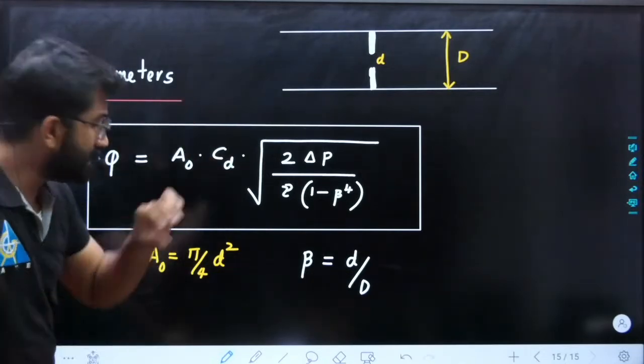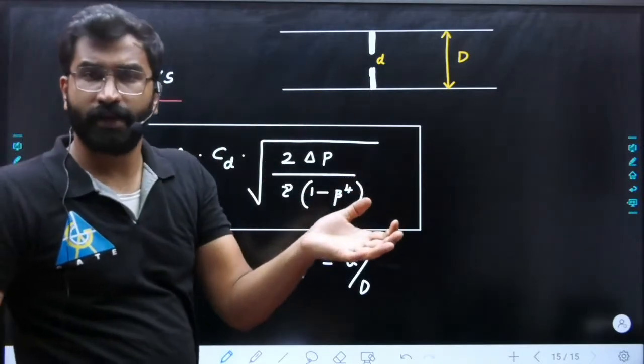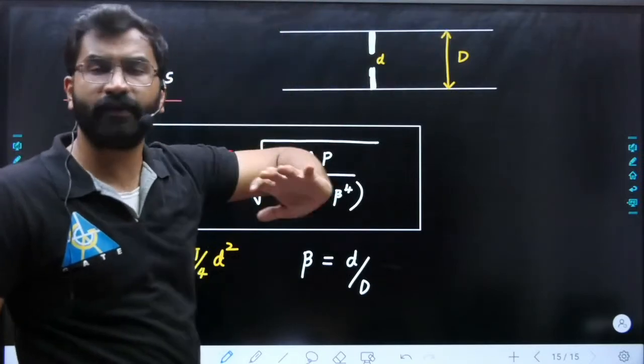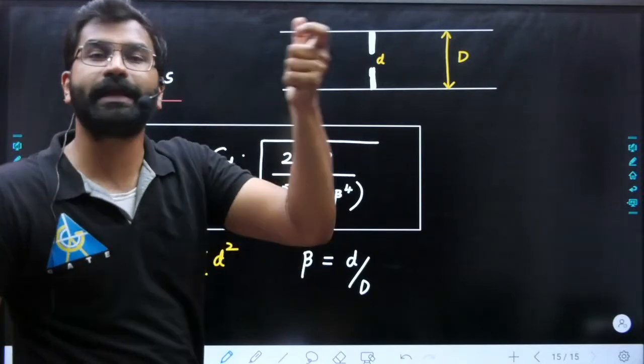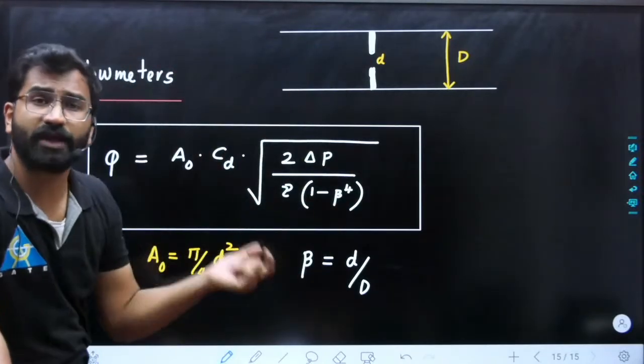Due to that, right, why do we use CD? Because we don't have the actual value, right. Obviously there will be some losses. If you remember the derivation, we didn't consider losses. So to make a correction factor, as a correction factor we have used a CD so that we will get the actual flow rate.